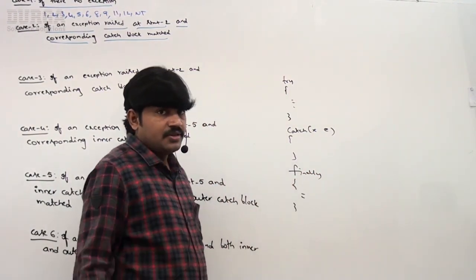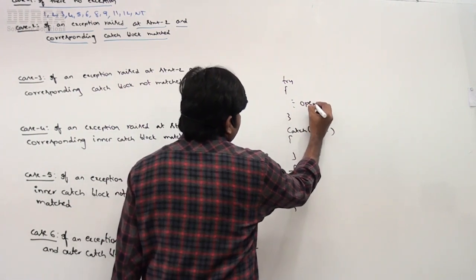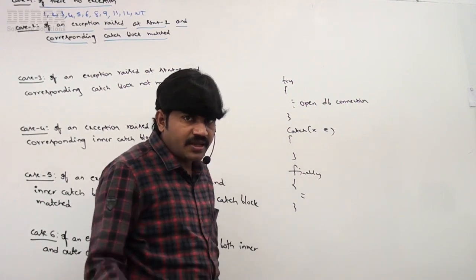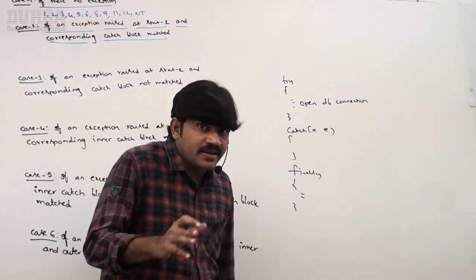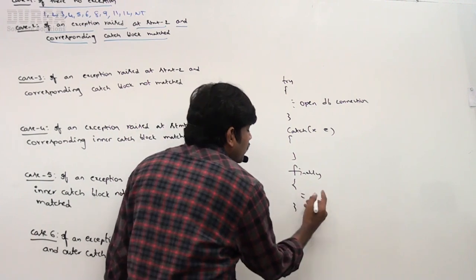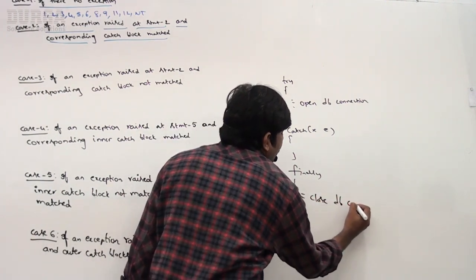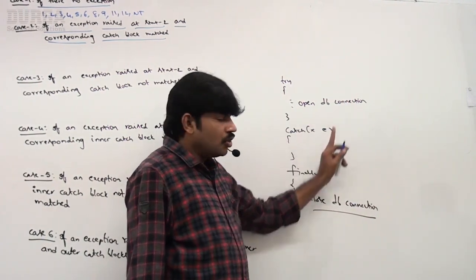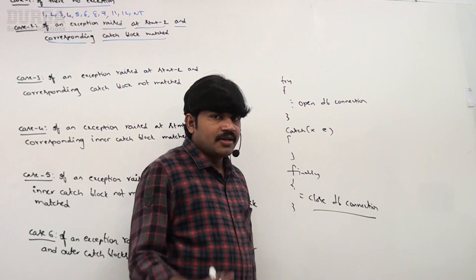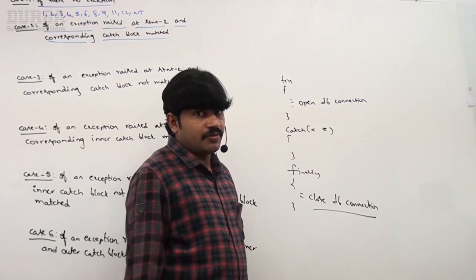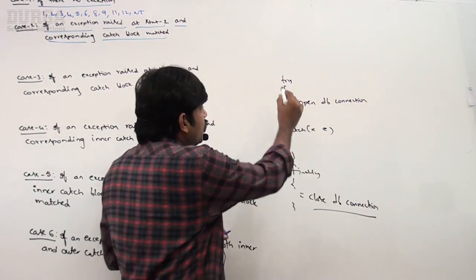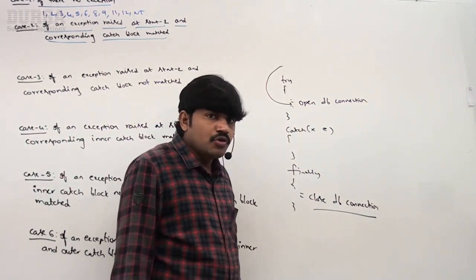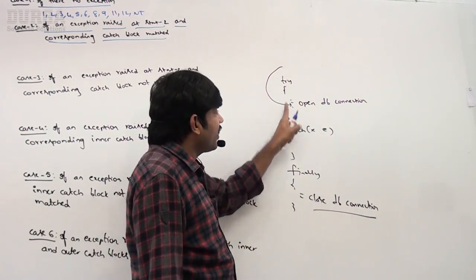Now listen. I open a database connection inside a try block. We have to close that DB connection. Where do we need to close it? Inside a finally block, close the DB connection. Like this, I am taking: open DB connection, close DB connection. Now observe very carefully. Once you entered the try block, the finally block will compulsorily be executed to close the resources which are opened as part of the try block.